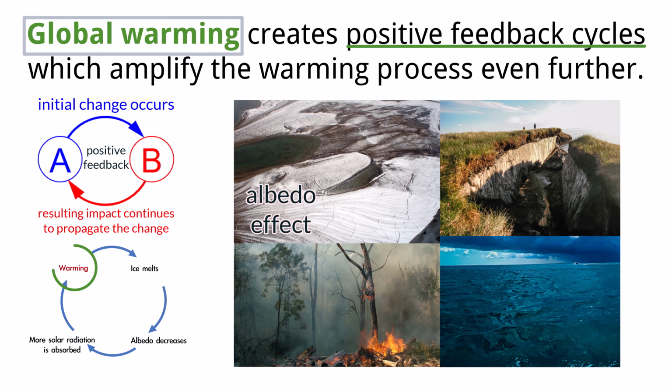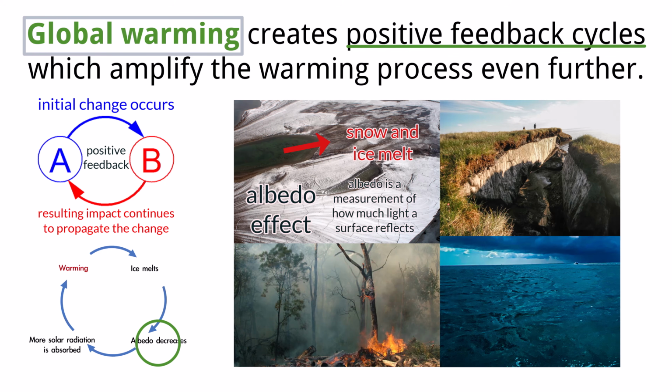As global temperatures rise, reflective surfaces like snow and ice melt. This exposes darker surfaces, such as the ocean or land, which have a lower albedo, which is the measure of how much light a surface reflects. These darker surfaces absorb more solar radiation and emit long-wave radiation, which is reabsorbed by greenhouse gases, causing further warming, which in turn leads to more melting, continuing the positive feedback cycle.